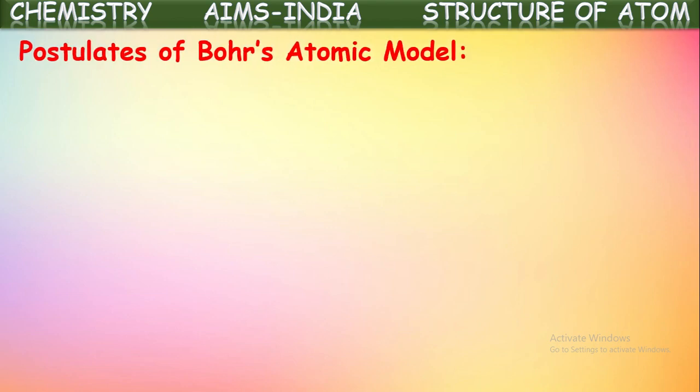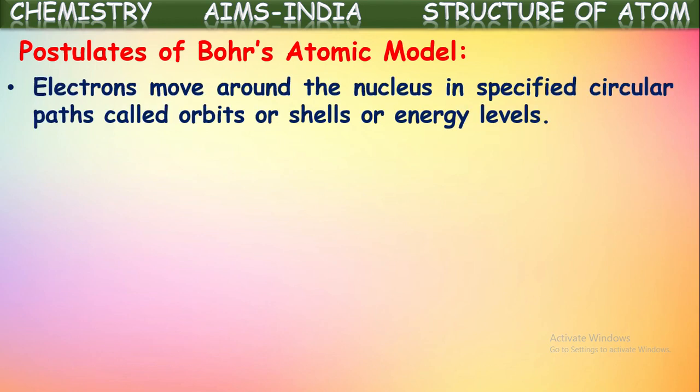Now let us see the important postulates which were given in Bohr's model of atom. Postulates of Bohr's atomic model, let us see here. One among them is electrons move around the nucleus in specified circular paths, which are called orbits or shells, also called energy levels. What did Bohr say?